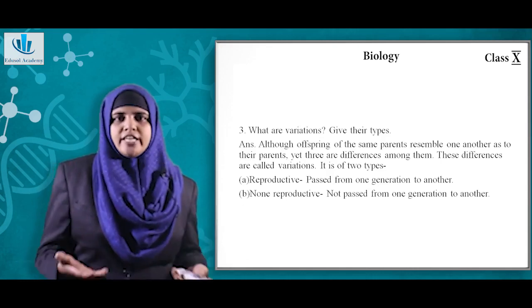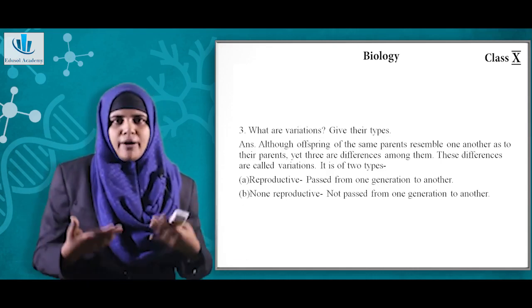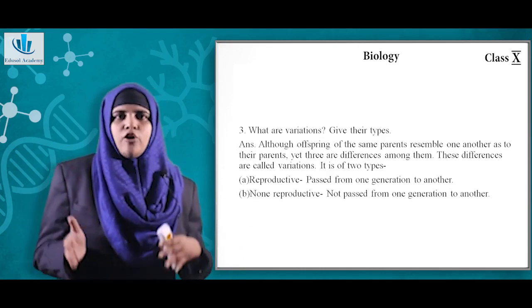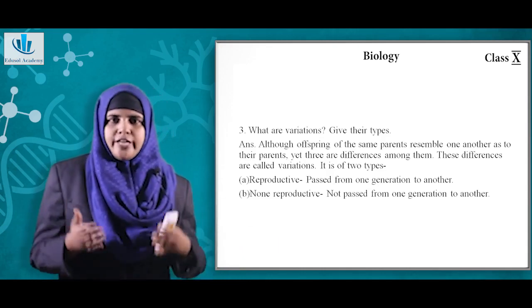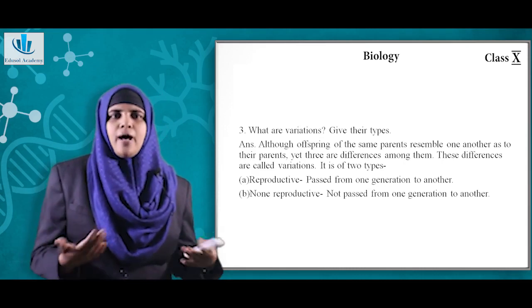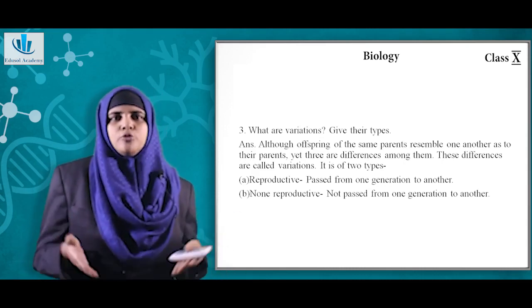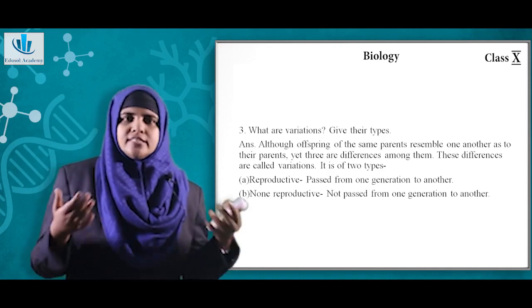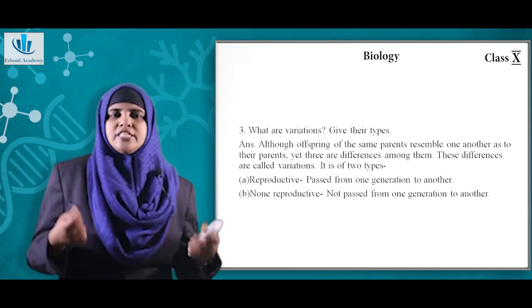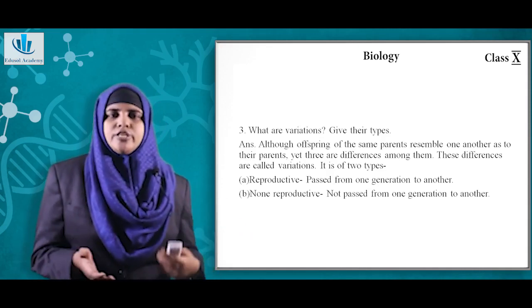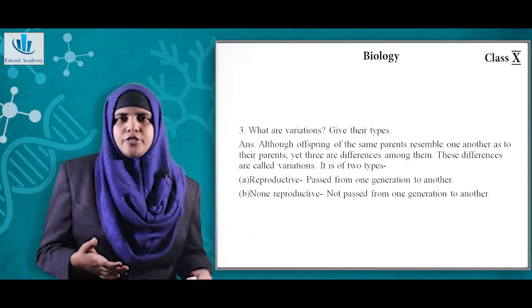So there are variations when these kinds of biochemical changes take place inside a cell or at the cellular level. So variations are those changes that happen from one generation to another generation, and it is those accumulated variations over years and over subsequent generations that ultimately lead to the formation of a new species.